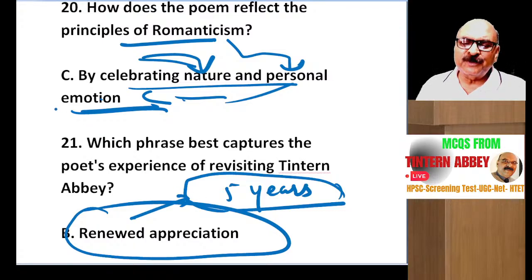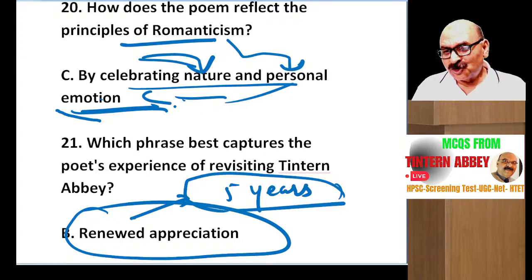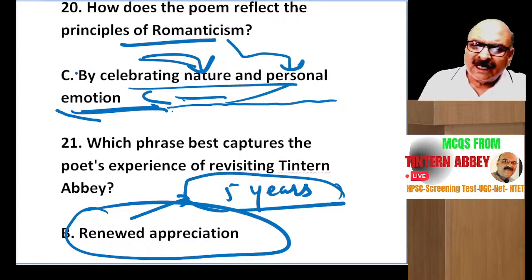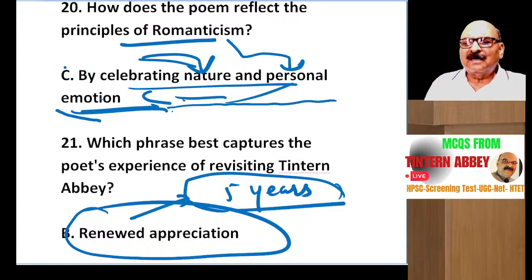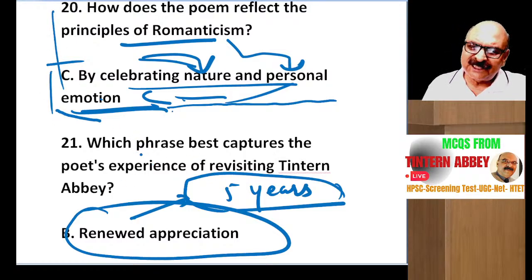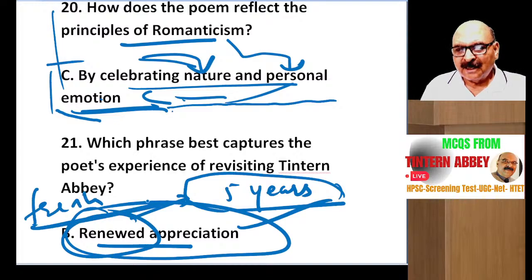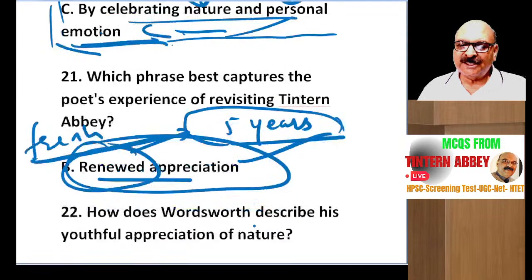He must have experienced the French Revolution's outcomes, he must have seen Napoleon, the wars done by Napoleon and all that. Many things must have made him disillusioned. So when he revisited Tintern Abbey, he was full of renewed appreciation. It was a fresh appreciation for nature and its works.